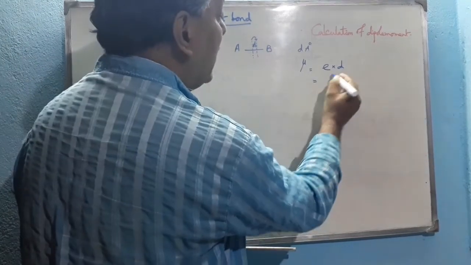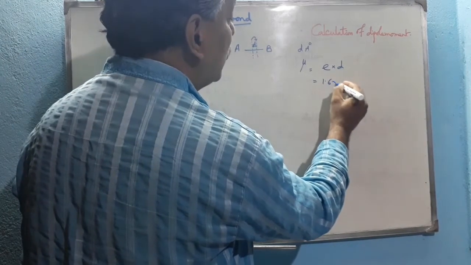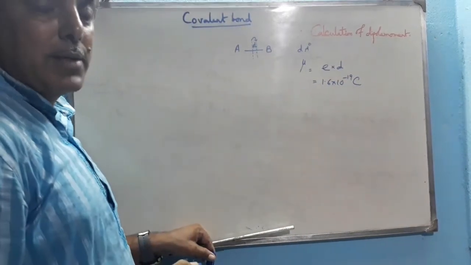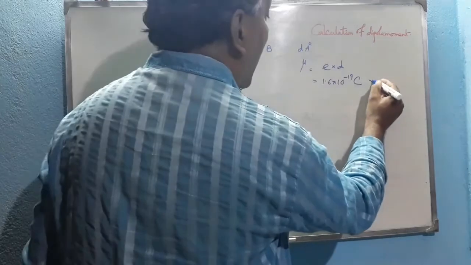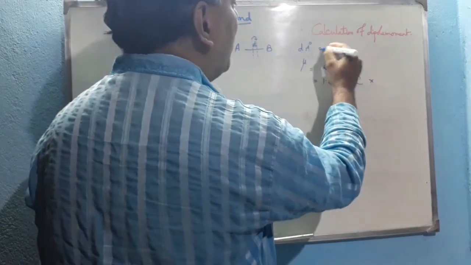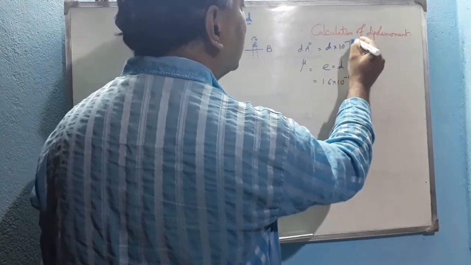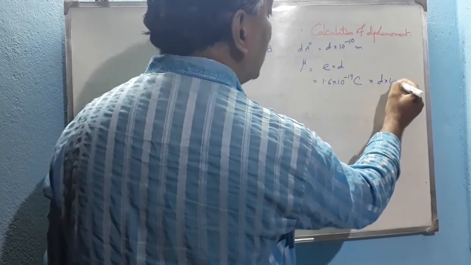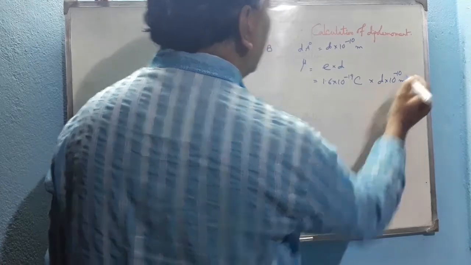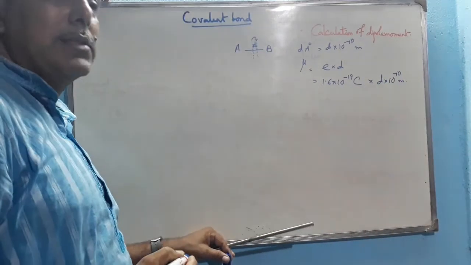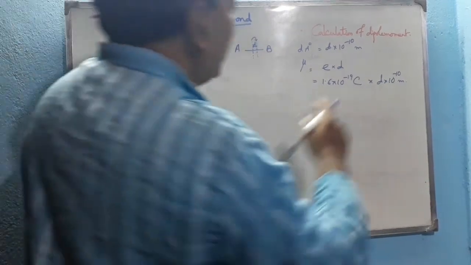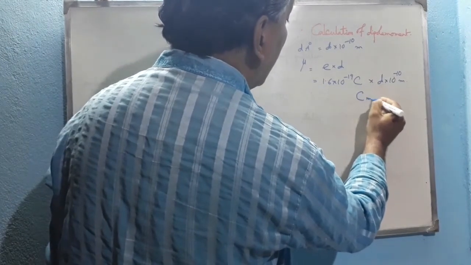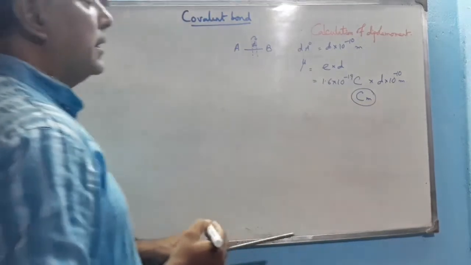Now charge e is equal to 1.6 into 10 to the power minus 19 coulomb in SI unit, and the displacement D angstrom means D into 10 to the power minus 10 meter. This is the angstrom unit, 10 to the power minus 10 meter. So this is actually the SI unit of the dipole moment, coulomb meter.